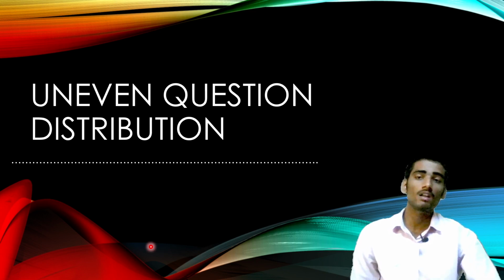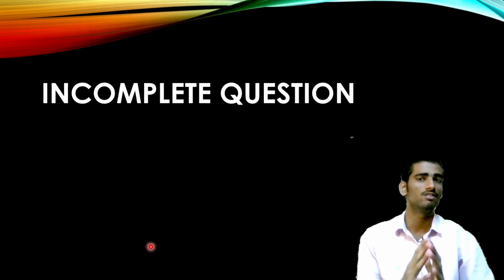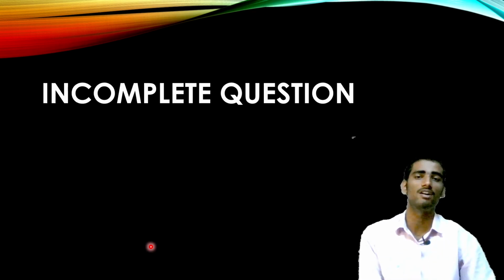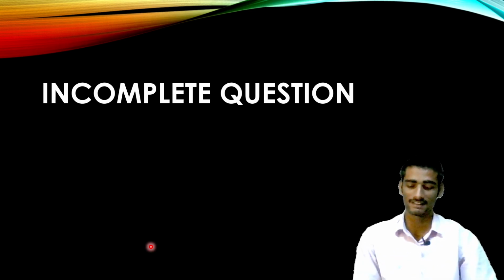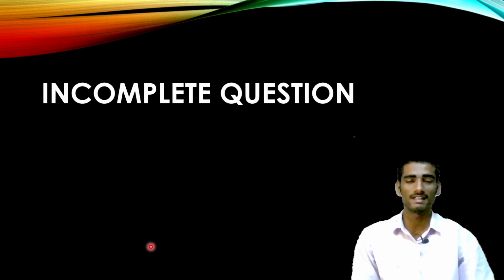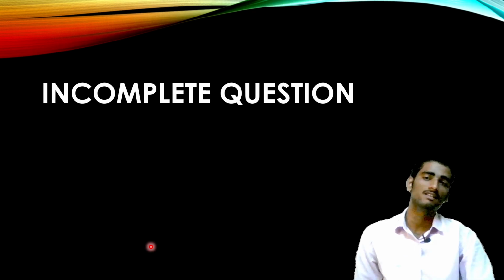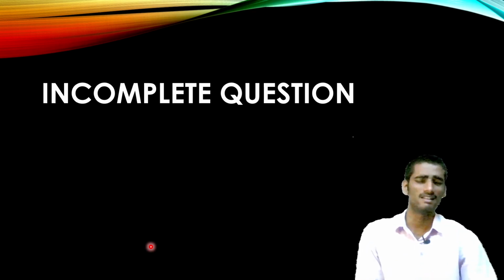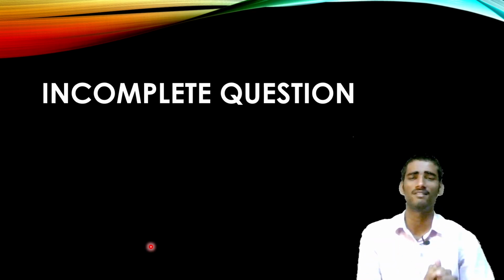Now moving to the next important part, incomplete questions. Some students have commented, bhaiya, some questions are incomplete or out of syllabus. Especially in Computer Organization for the third semester, there was one question: what is Flynn's structure. I went through the complete module and they haven't written about Flynn.